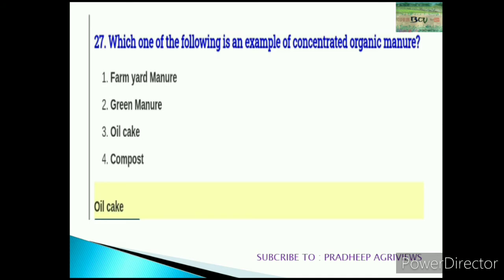There will be a difference between bulky organic manure and concentrate organic manure. They are asking for an example of concentrate organic manure, so the right answer is oil cake. Farmyard manure, green manure and compost are bulky organic manure.